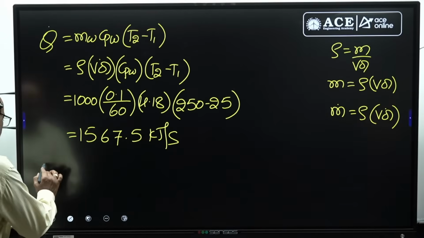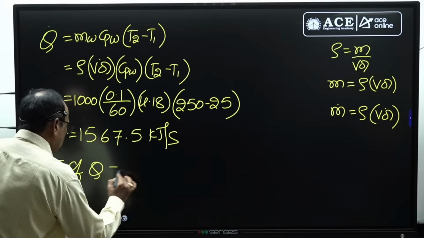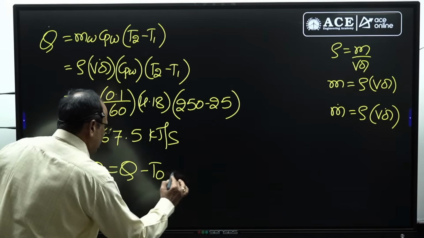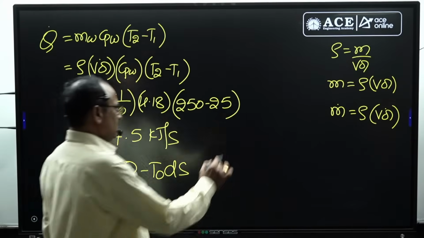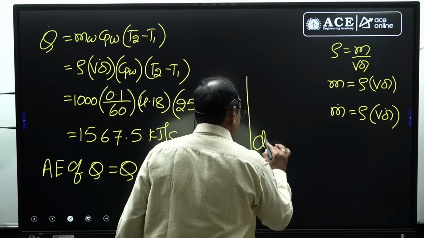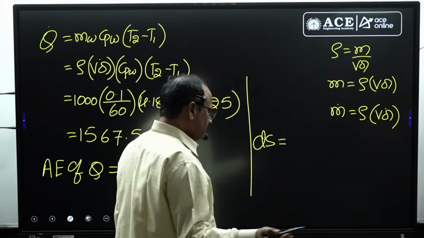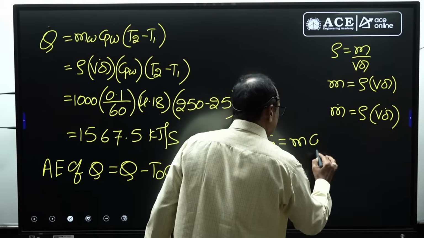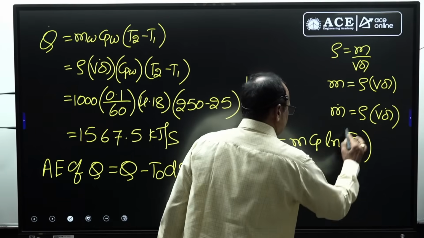But what is the available energy of the Q? Available energy of Q equals Q minus T naught ds. Now ds for water. Water is a liquid, right? Liquid has only one formula for finding the change in entropy: m into Cp into ln of final temperature of water divided by initial temperature of water.